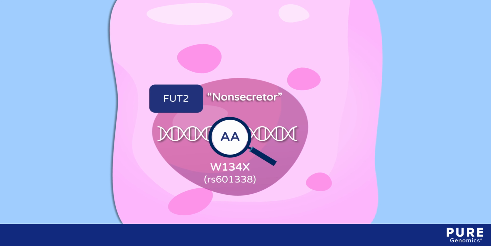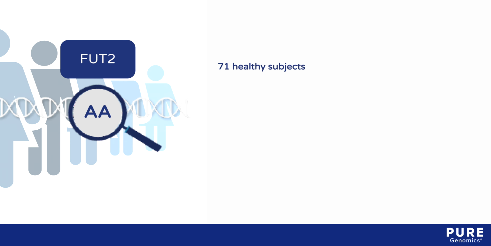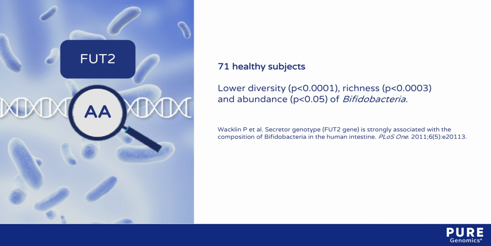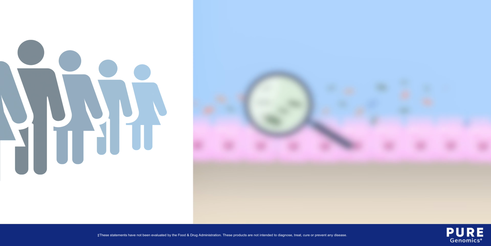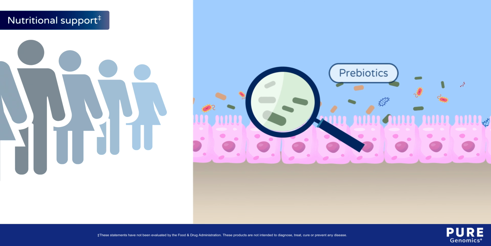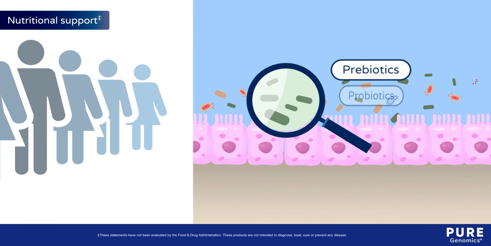But the homozygous variant can also alter the microbiome in the colon. In a small study of 71 healthy subjects, loss of FUT2 function was linked to lower diversity, richness, and abundance of bifidobacteria. These individuals may benefit from nutritional strategies that support bifidobacteria, such as prebiotics or probiotics.